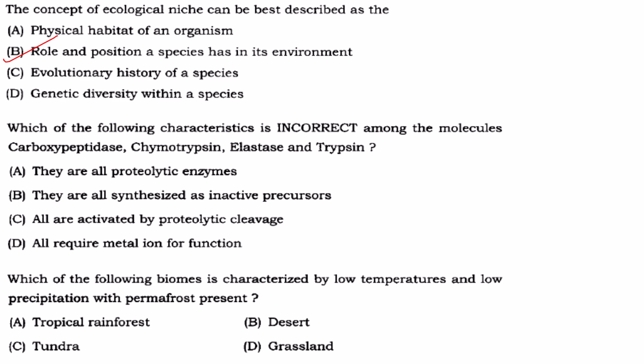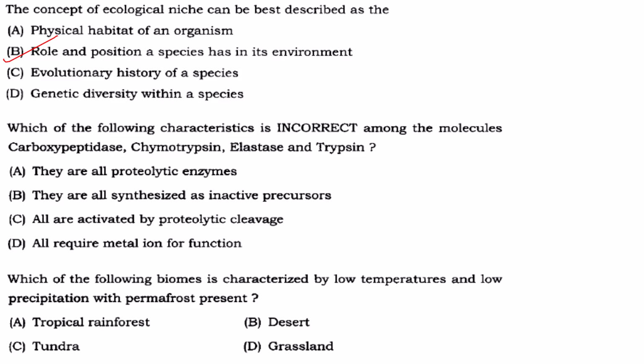If you take the example of bee, its role is pollination, the flower it visits and its interaction with the predators, all these things is the role and position of bee in the environment. So answer is option B.